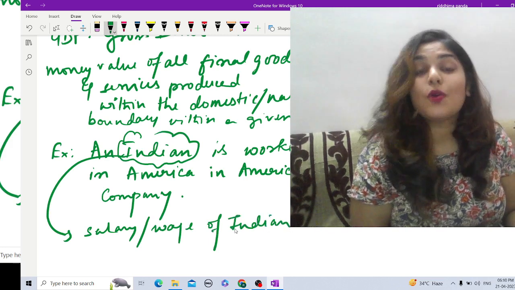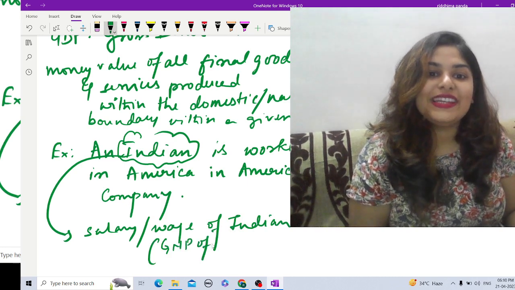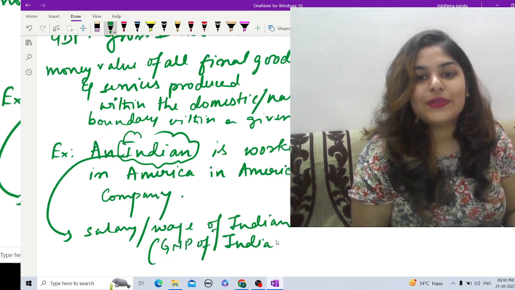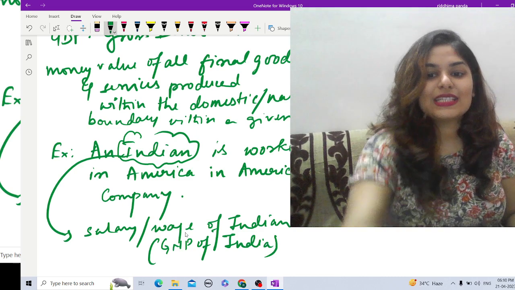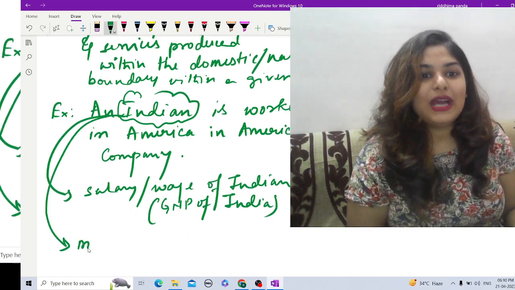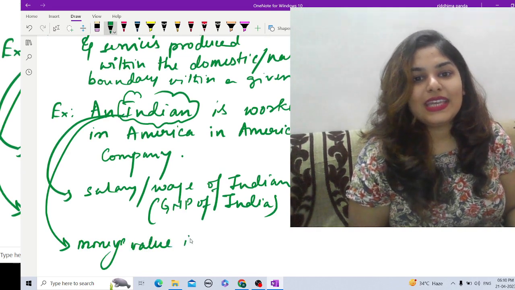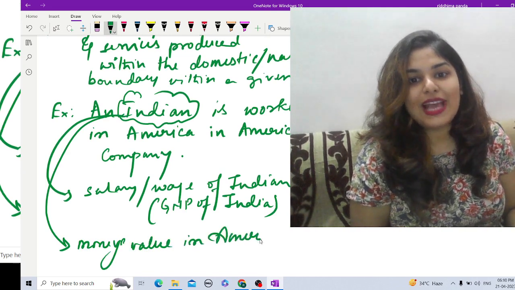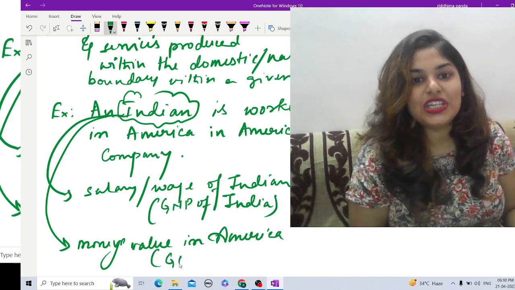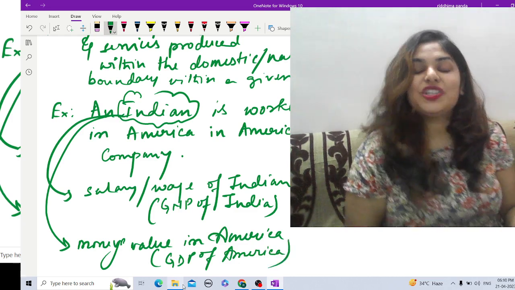So Indian means domestically owned by India, so GNP of India. And the money value is generated in America, so the national boundaries of America, so GDP of America. So this is how we differentiate the GDP and GNP.